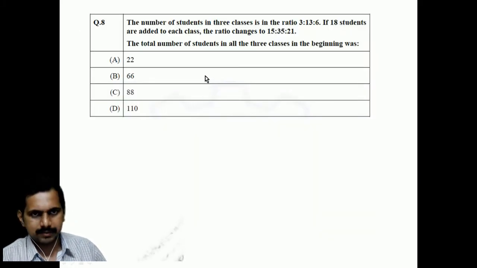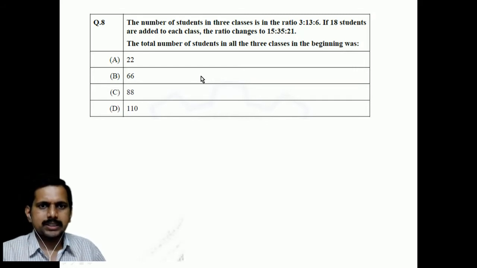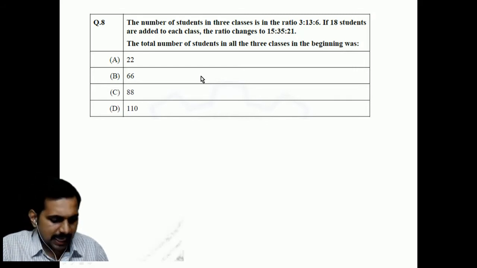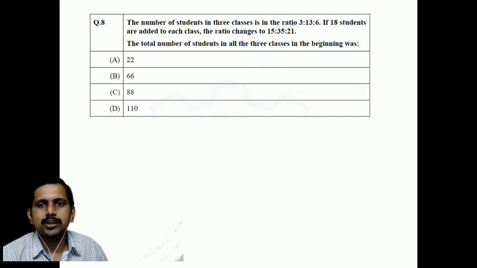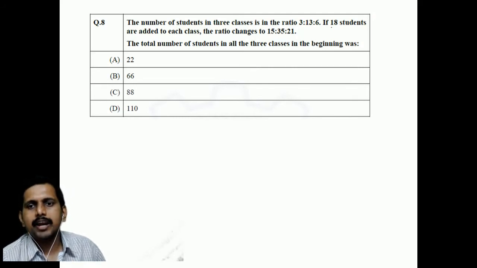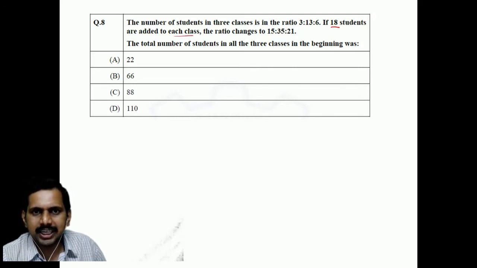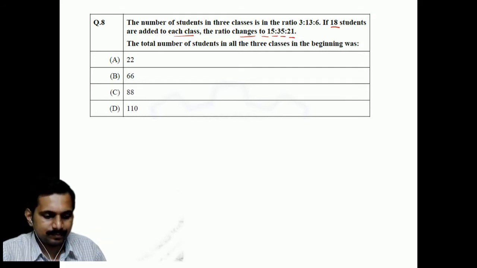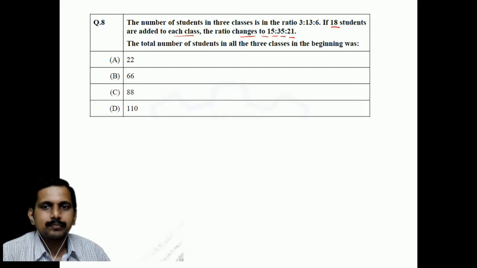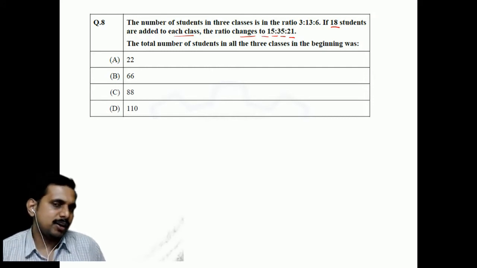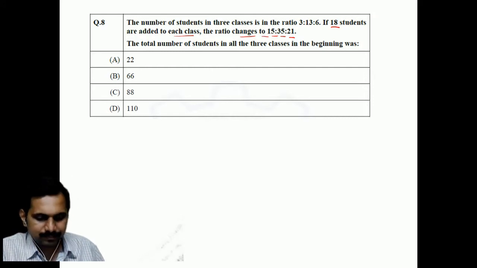Next one goes like this. The total number of students in 3 classes are in the ratio of 3:13:8. If 18 students are added to each class, the ratio changes to 15:35:21. The total number of students in all the 3 classes in the beginning was. I will not give you any hints initially because it's easy. Okay, you can do it.